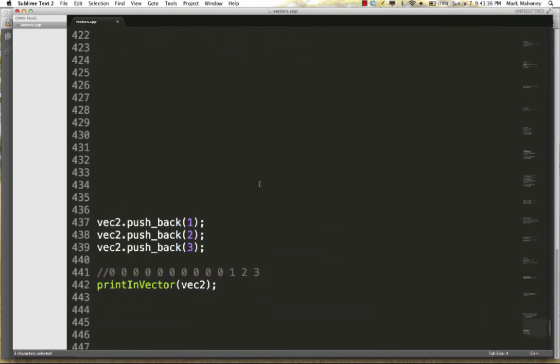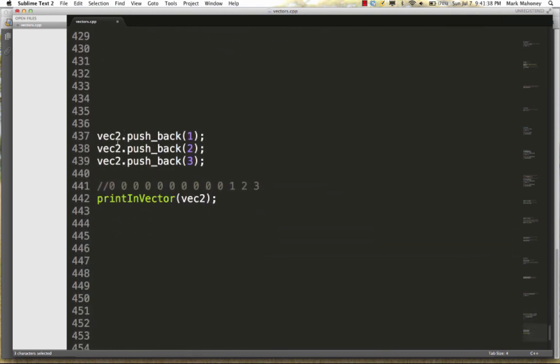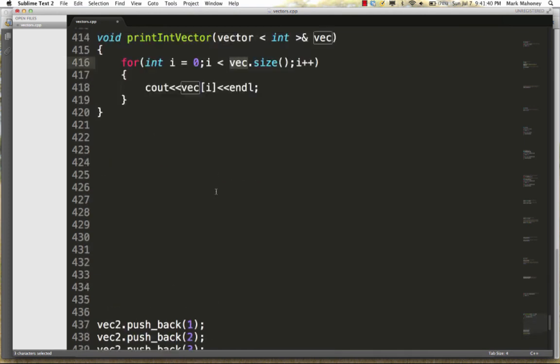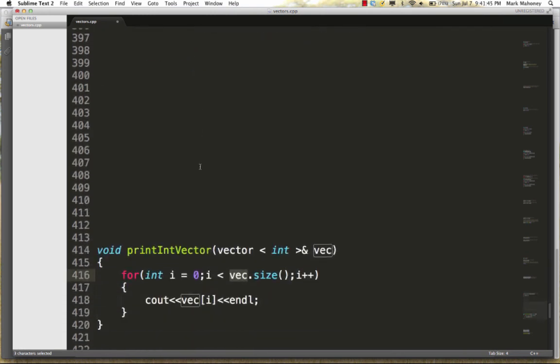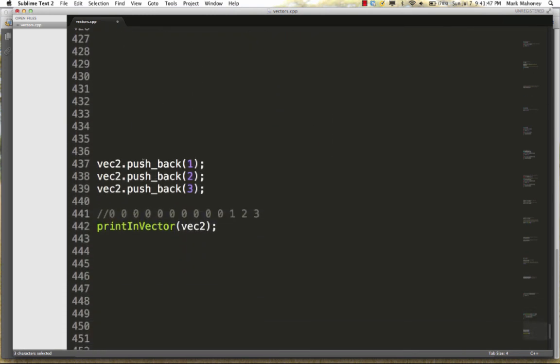Now in addition, vec2 can grow while the program is running. Remember, vec2 started with those 10 elements. We basically zeroed them out here, so the first 10 elements have 0 in them. But we can also push back 1, 2, and 3. And now our vector would look something like this. If we were to call our print vector function and pass in vec2, this is what we would see. The first 10 would be zeros, and then we'd have 1, 2, and 3.